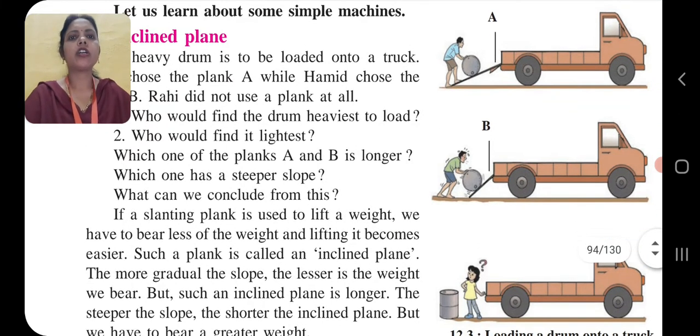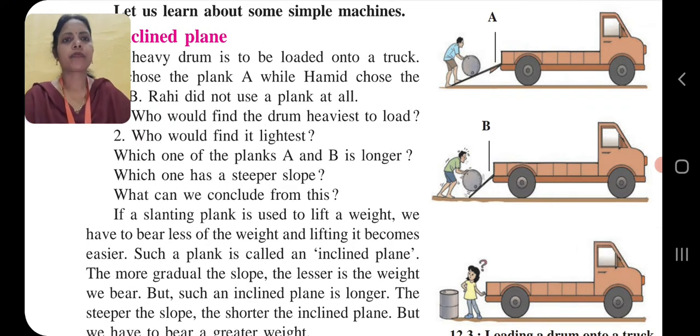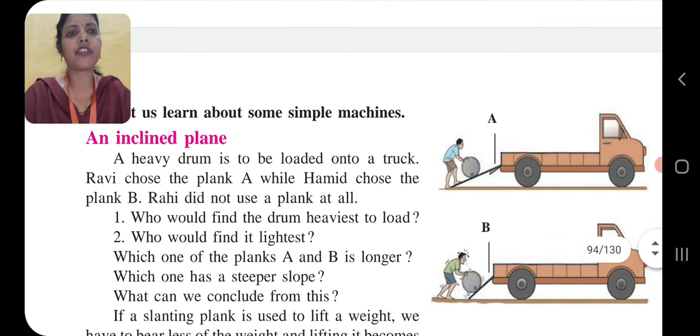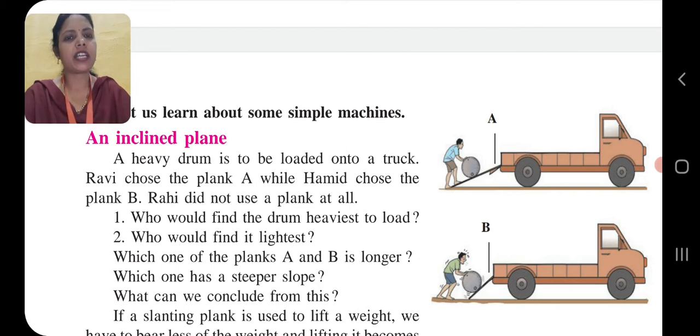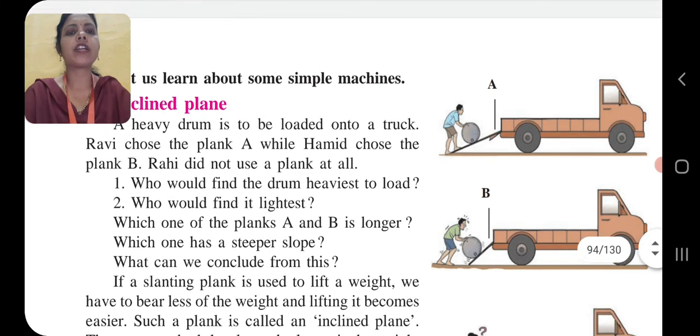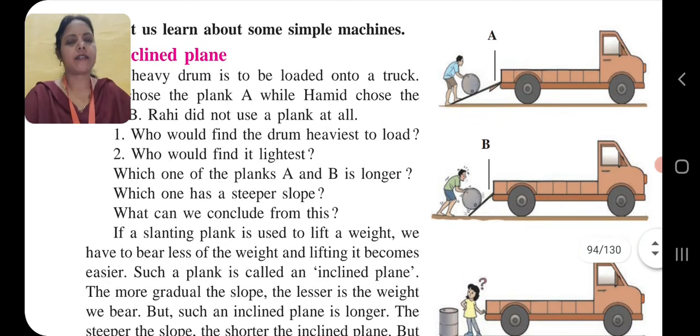From the picture you can observe: in figure A, Ravi is there. In figure B, Hamid is there. And in figure C, Rahi is there.